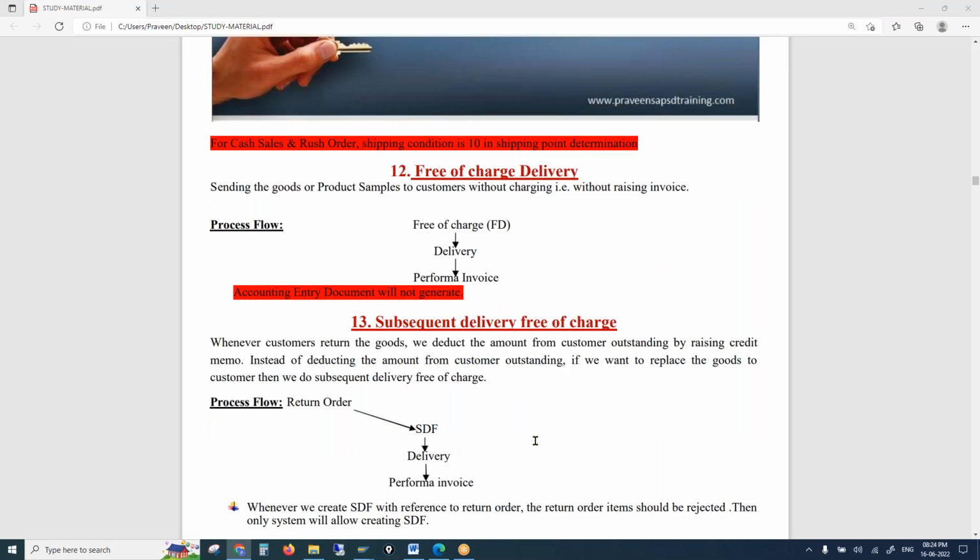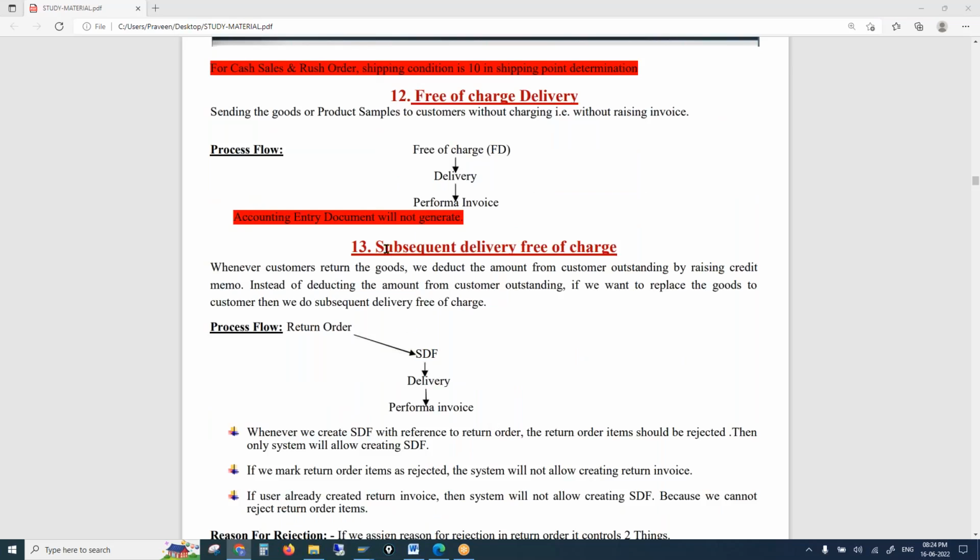Then next is subsequent delivery free of charge. If the materials are damaged, what options does a business have? Anyone? There is a credit memo. We can also replace the materials, right? It's not only giving back money, we can also replace the materials. We have two options, all right? So if there is a possibility to replace the materials, how do we do that? That is through SDF, subsequent delivery free of charge.